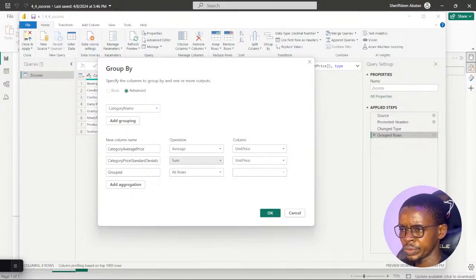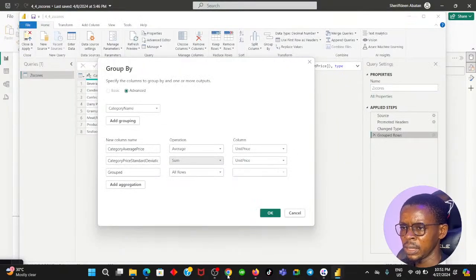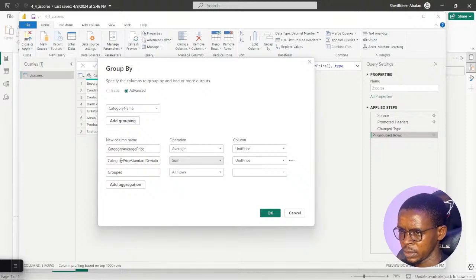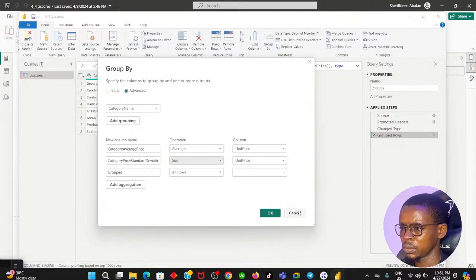So how do I change it to list? Change the aggregation method of the category price standard deviation to list the standard deviation, which is a non-standard group in aggregation. Once you have made the changes, click done.